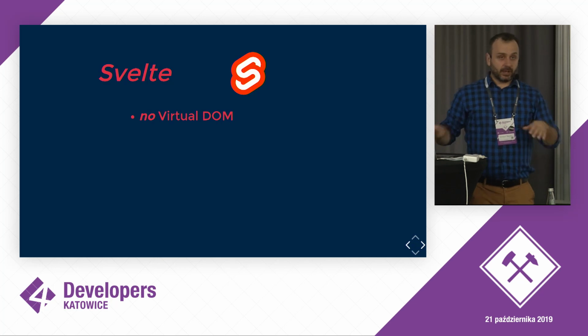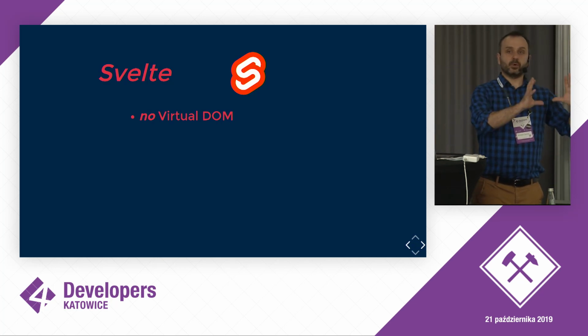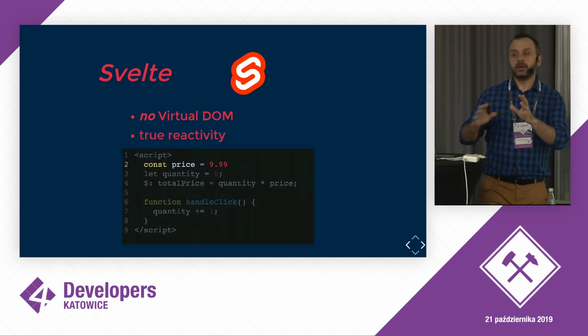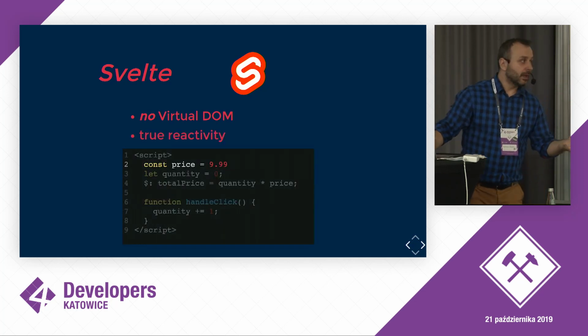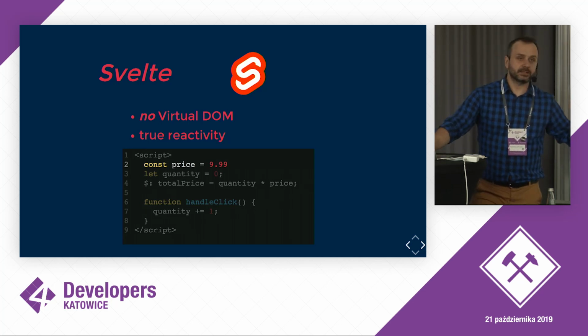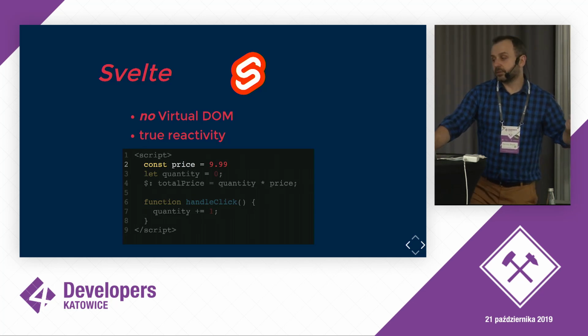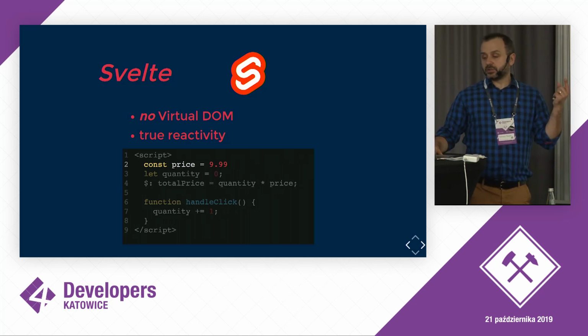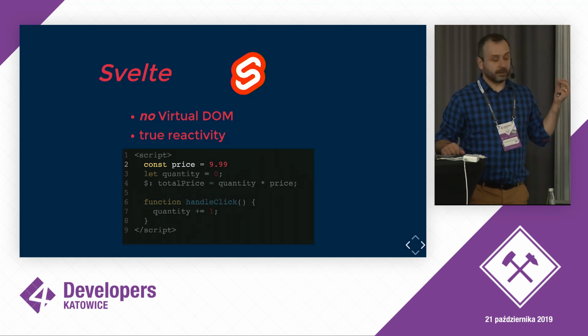Now, Svelte removes it. Svelte basically moves the heaviness of the calculations from runtime to compile time, meaning compile time will be longer, but runtime will be even faster than React, and they have already proven it. So this is one killer feature of Svelte. The second killer feature of Svelte: Virtual DOM is how Svelte challenges React.